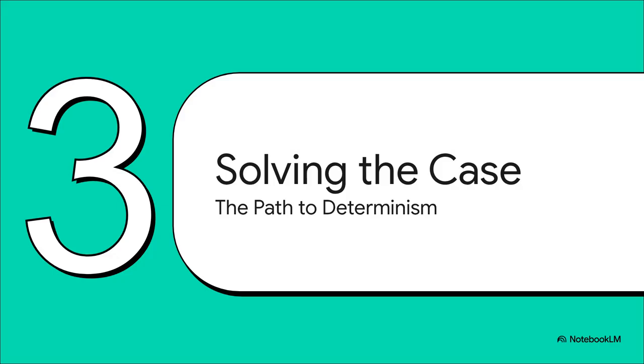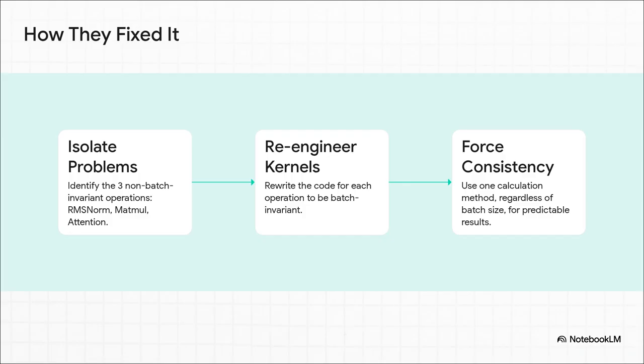Mystery solved. So, okay, now we've unmasked the culprit, but how do we actually catch it? How do we force the AI to give us the same answer every single time? Well, the researchers at Thinking Machines did exactly that. They went in and they identified the 3 specific operations that were causing all the trouble. Then they rewrote the low-level code for each one, basically forcing them to use the exact same calculation method, the same order of operations, whether the batch size was 1 or 1,000. Yeah, it's a little less efficient sometimes, but it guarantees perfect consistency.